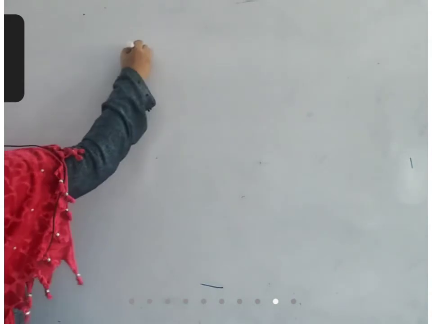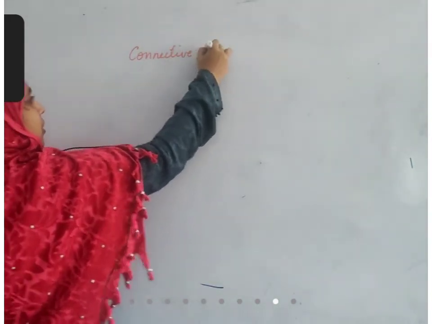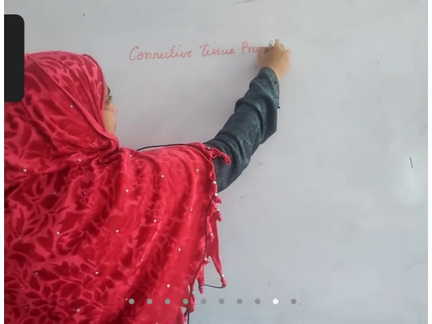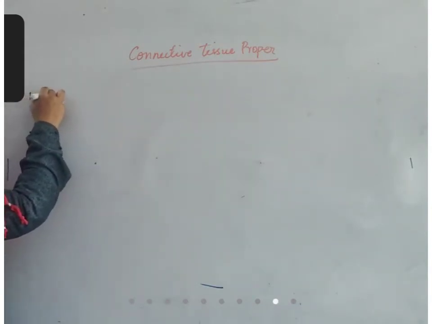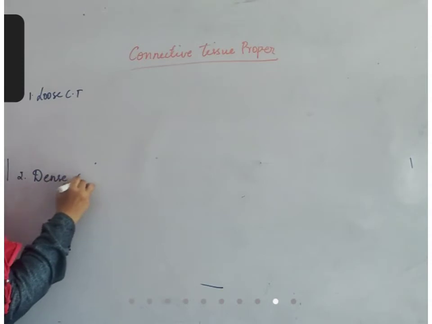So, connective tissue proper. Connective tissue proper is divided into one, loose connective tissue. Second one, dense connective tissue.